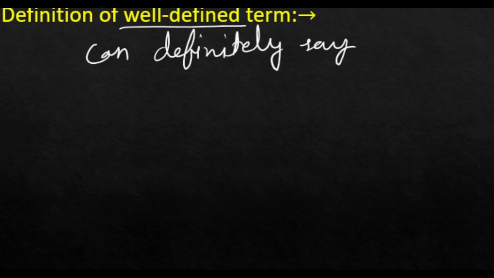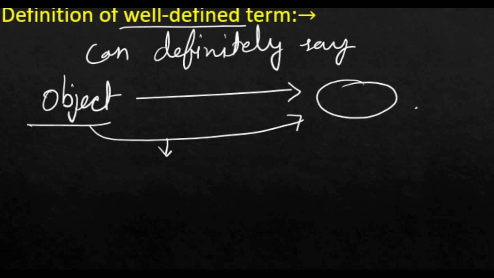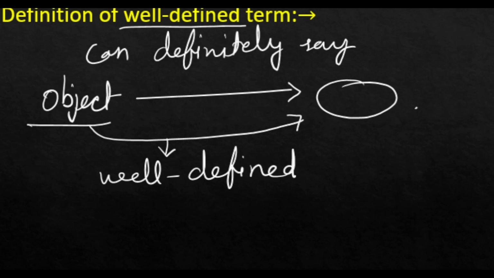Well defined term. If we can definitely say whether this object belongs to this collection or not. If we are sure, if we are definite, if we are certain about this object that it belongs to this collection, then this is a well-defined term because we can definitely say about it.